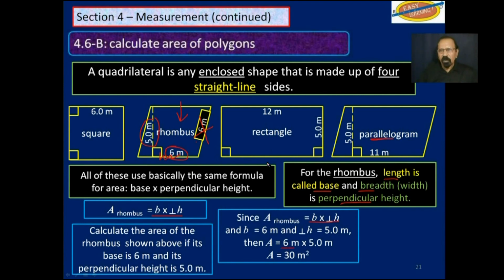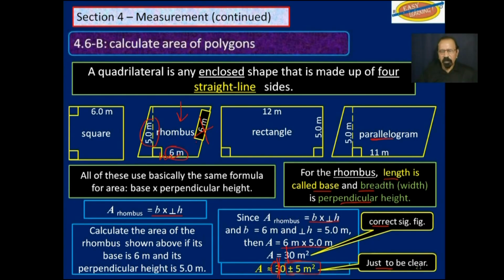And so 6 times 5.0, and we get 30. Now this has the correct number of significant figures, which is 1. But to make sure that it is understood that it is 1, we add plus or minus 5 square meters, which means that the uncertain digit is where this 3 is, which is a tens position, just to be clear.